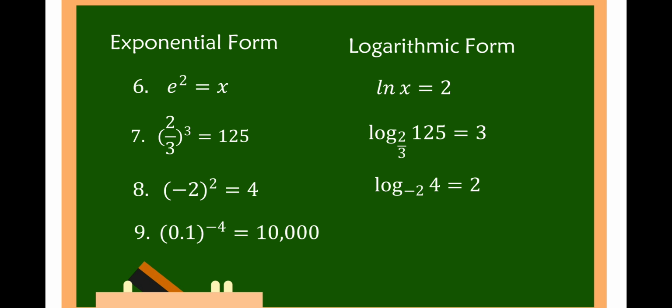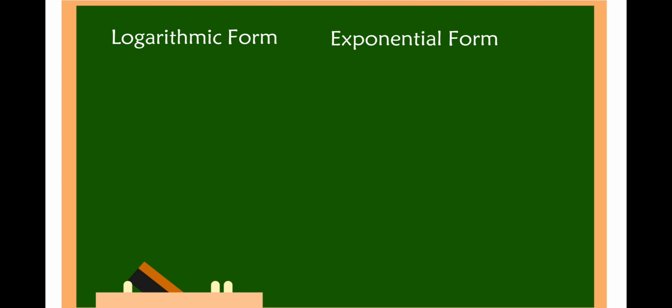0.1 raised to negative 4 is equal to 10,000. So this is log of 10,000 to the base of 0.1 is equal to negative 4. For this time, we're going to write logarithmic form into exponential form.